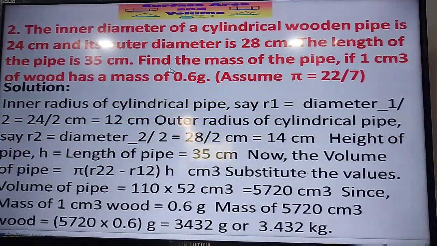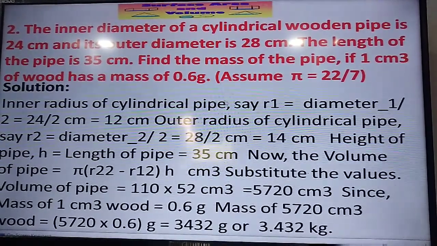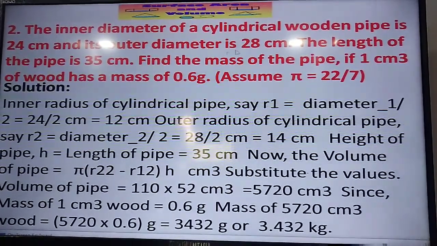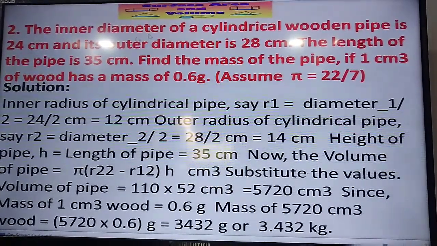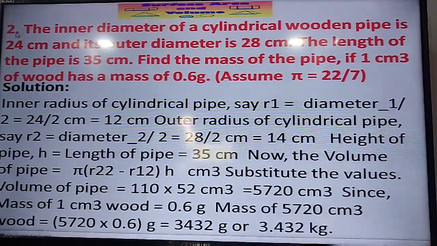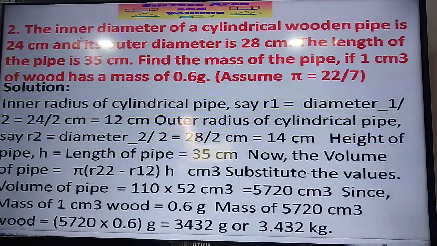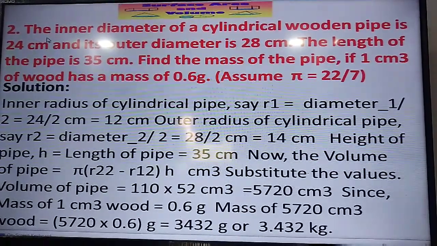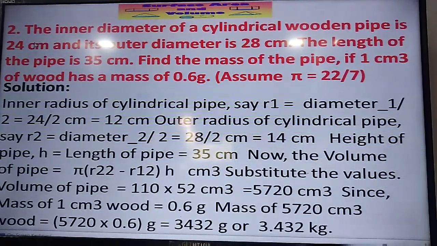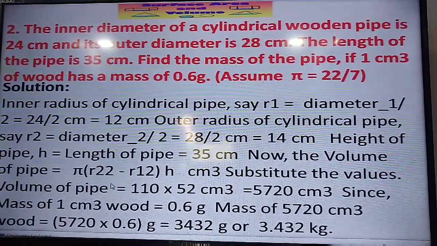So what we have to do? We have to find the volume of the total cylinder, and we have to subtract the volume of the inner portion, because the pipe is not completely solid, the inner portion is not there. Means first of all we have to find the volume of the outer, and subtract the inner.